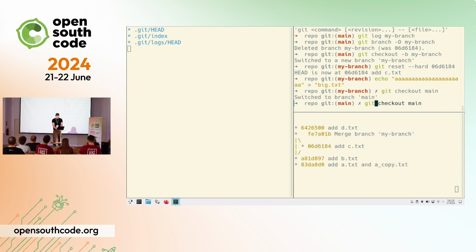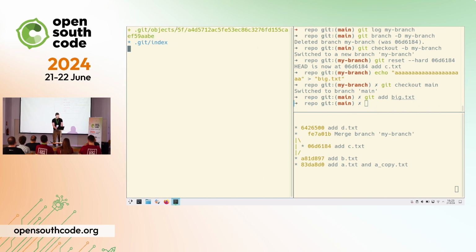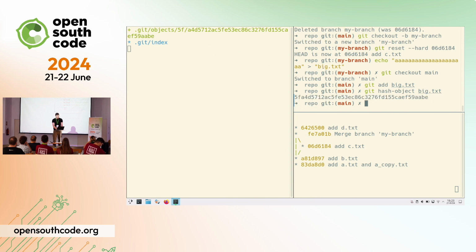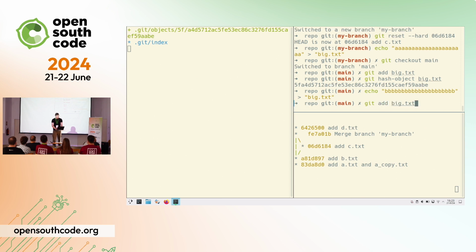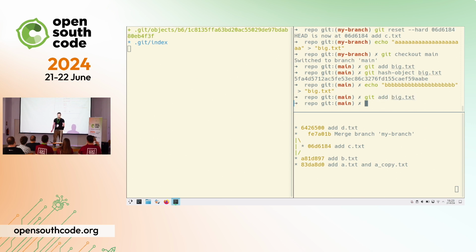OK, let's say that I add the file, and then I see that there is a new object, right? And I can print the hash. OK, let's now change the file so that it has all Bs instead of As. And let's add it again. Did I delete anything?